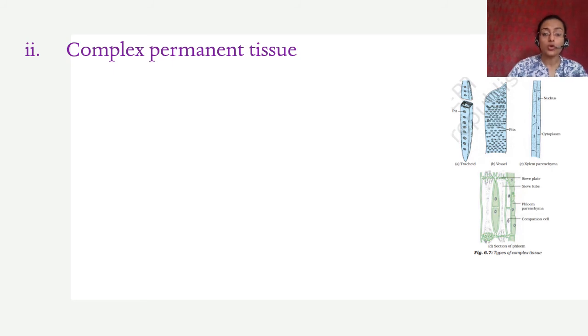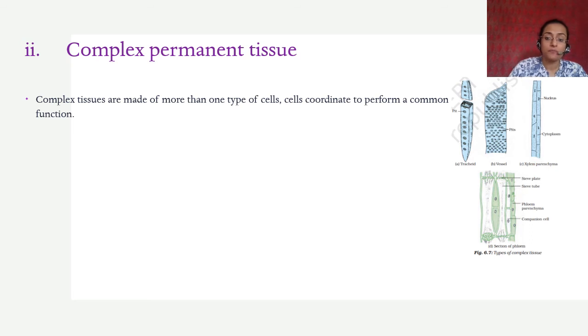Okay, so we come to complex permanent tissue. We had been doing simple permanent tissues: parenchyma, collenchyma, sclerenchyma. Now we come to complex permanent tissue. They are made of more than one type of cell, right? When I told you in the first slide itself, tissue is formed by a group of cells which may or may not be similar in structure, but they all have a similar function, right? They work together to perform a specific function.